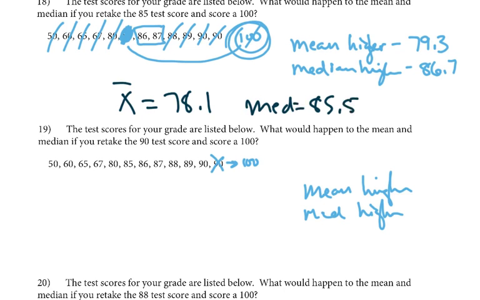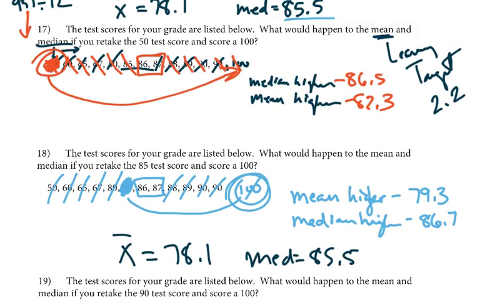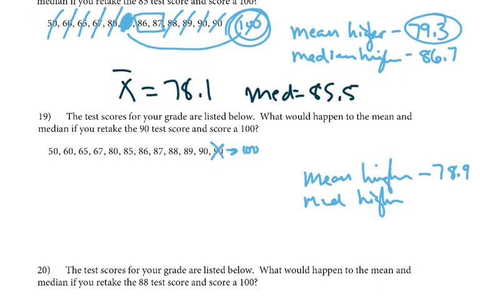Okay, so if we calculate our mean, we end up with 78.91, so 78.9. So yes, that's higher. Now, not nearly as big of a leap as in these other ones, because we're taking a much smaller number and changing it to a higher number, whereas 90 and 100 are only 10 points away.